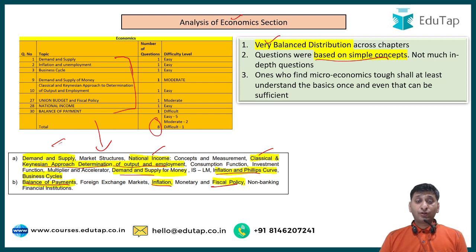Right? So, do not be fearful of economics. It is doable. Microeconomics is not rocket science that you cannot do. You can do it. Just spend some time on it. Overall there were 5 easy questions, 2 moderate and 1 difficult. So I would say that economics could have been a scoring section if one has prepared diligently for it.